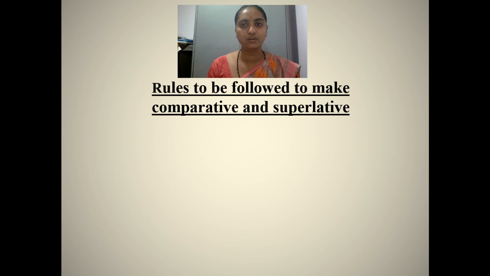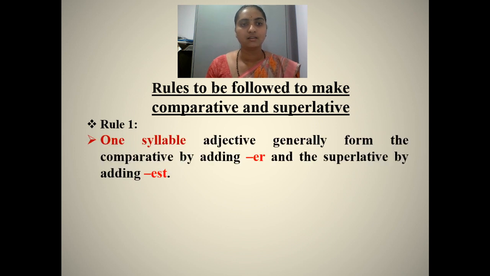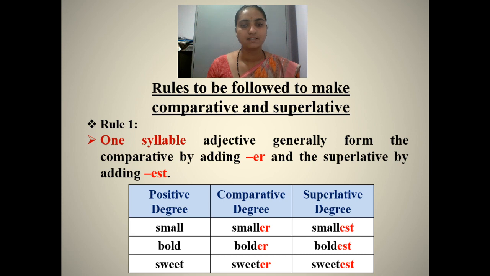Rules to be followed to make comparative and superlative. Rule 1. One syllable adjectives generally form the comparative by adding er and the superlative by adding est. For example, small, smaller, smallest, bold, bolder, boldest, sweet, sweeter, sweetest.